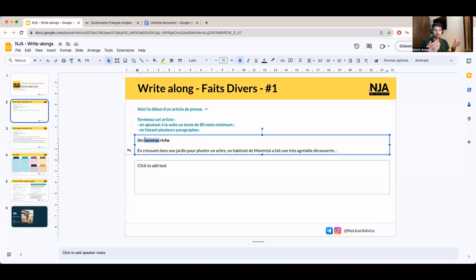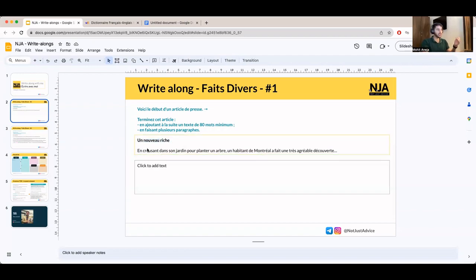Given this is an agréable découverte, it means this is a pleasant discovery and someone is becoming rich. You wouldn't say that he found a very big and scary spider, for example. He made a discovery for sure. That could be one story, but it doesn't really add up to the nouveau riche title, right? So you have to conform your story to what the title is saying to you.